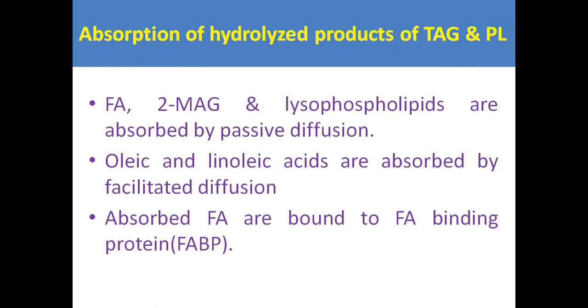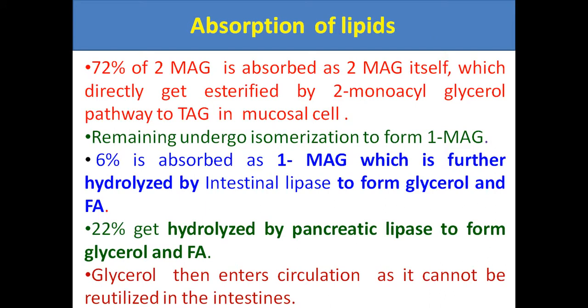Oleic acid and linoleic acid are also absorbed by facilitated diffusion in the intestine, and absorbed fatty acids are bound to fatty acid binding protein.